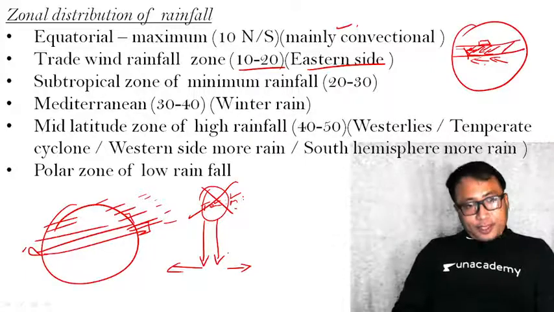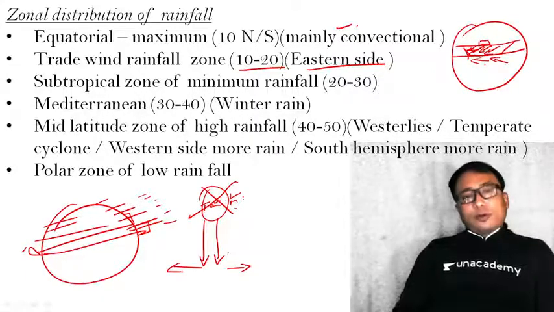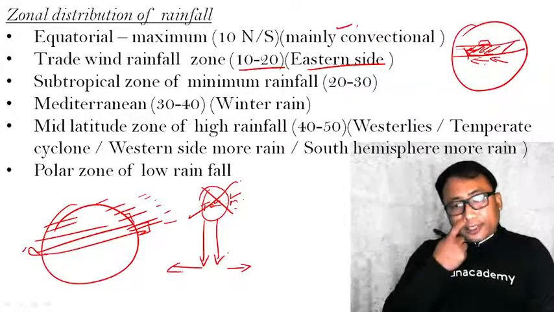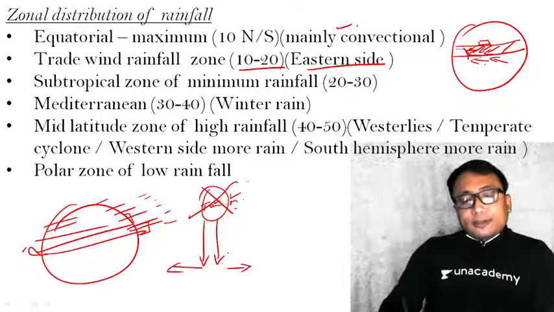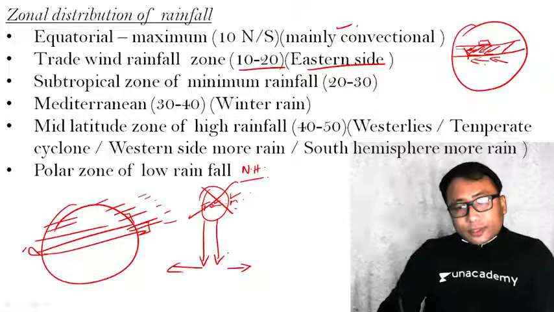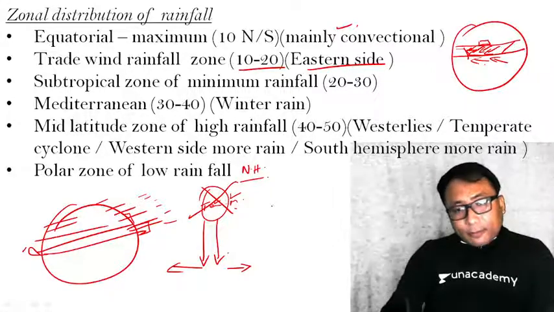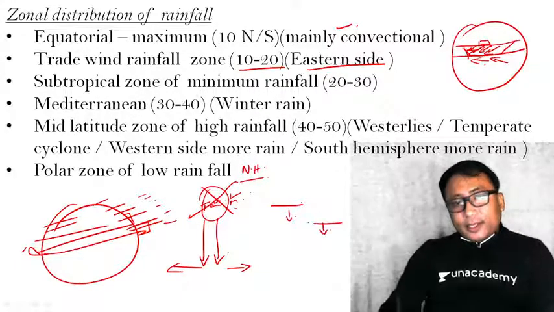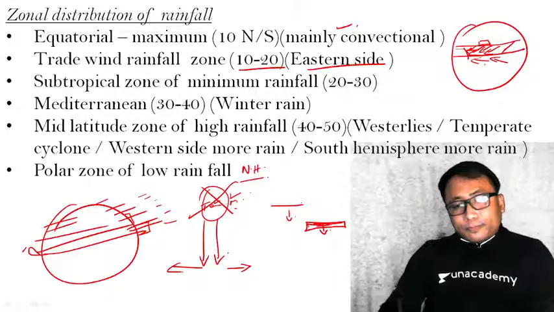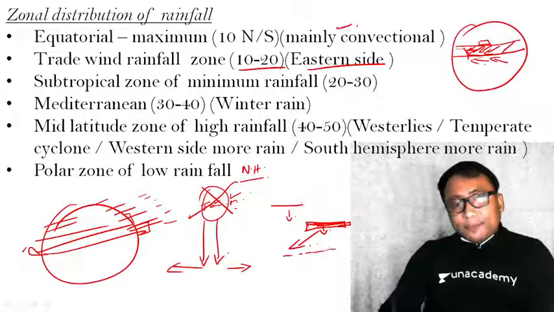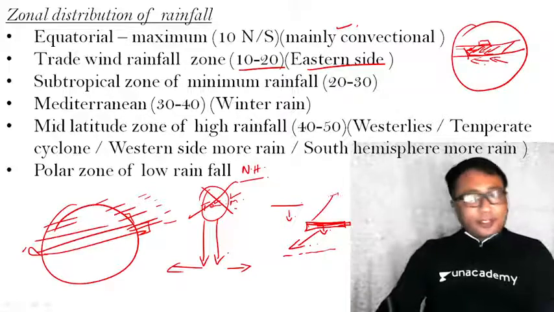In the Mediterranean region, somewhere around 30 to 40 degree north and south latitude, you will find winter rain. We have already seen the shifting of the pressure belt. During the northern hemisphere summer season, the pressure belt shifts to the south. Similarly, the subtropical high pressure belt also shifts towards the south, like this. Now, from this subtropical high pressure, one wind blows like this, that is the trade wind towards the equatorial trough. The other one blows like this in the form of westerly.